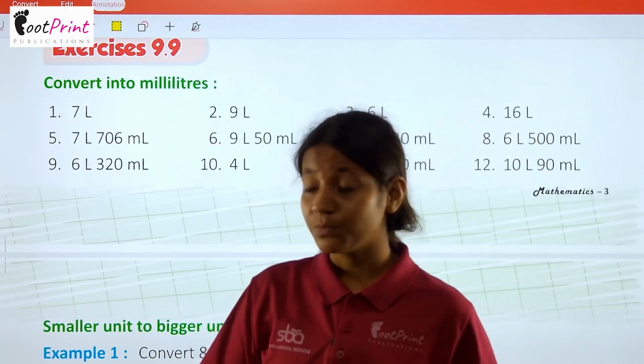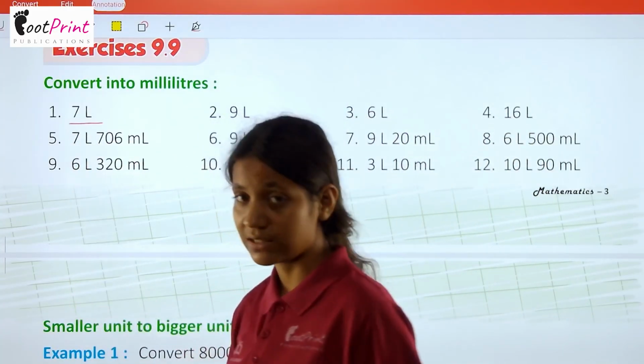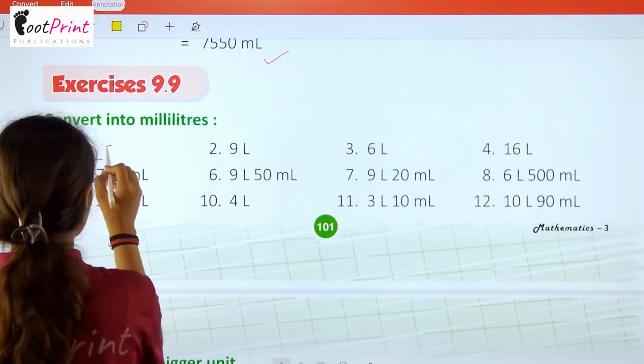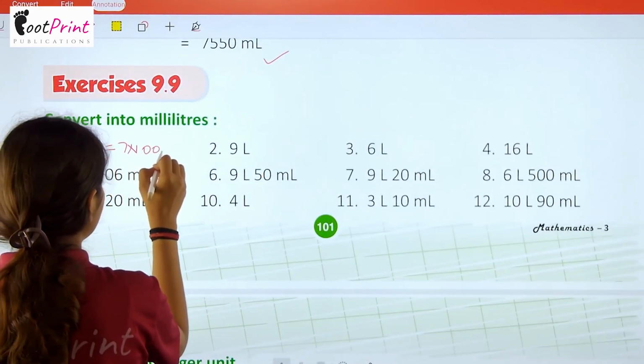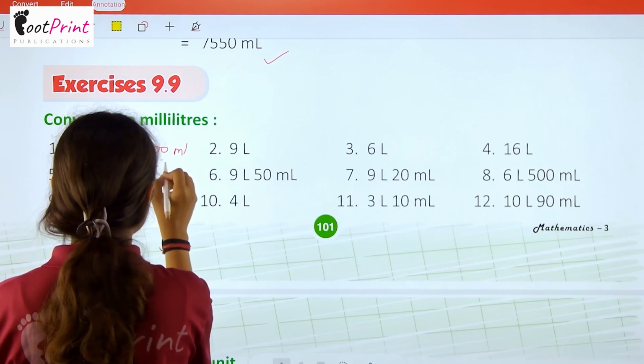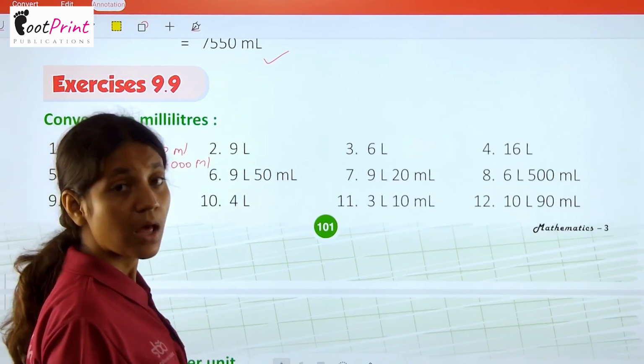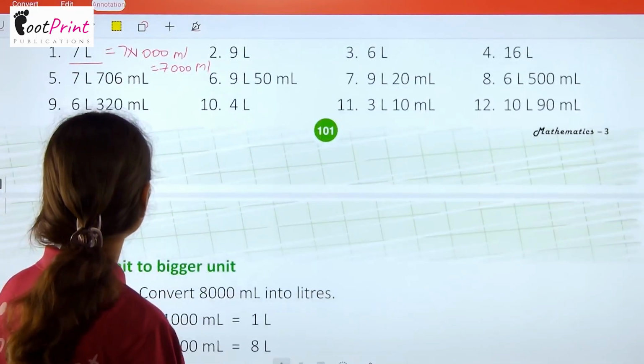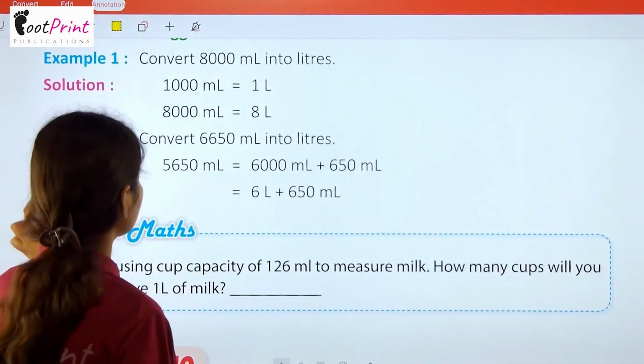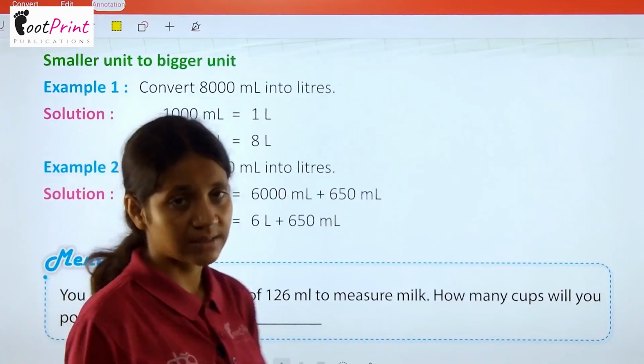Now, we have exercise 9.9. Convert into milliliter. 7 liter equals 7 into 1000 milliliter, that is 7000 milliliter. This is how you will do the rest of the questions, the rest of the parts of this exercise.